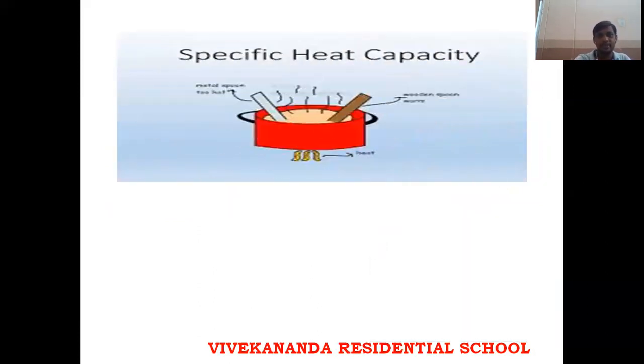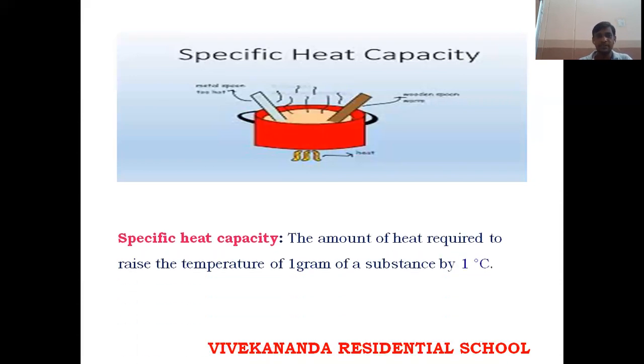See, for specific heat, I'm taking 1 gram of ice and placing it in a beaker. I'm heating it. For example, 0 degrees is there. If I want to raise the temperature from 0 degrees to 1 degree, then slowly I'm going to supply the heat. When the temperature reaches 1 degree Celsius, that heat is called specific heat capacity.